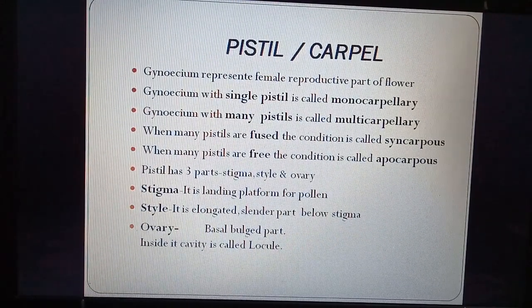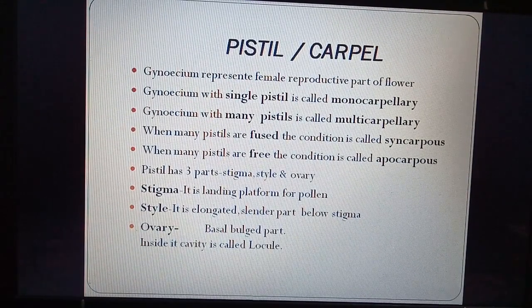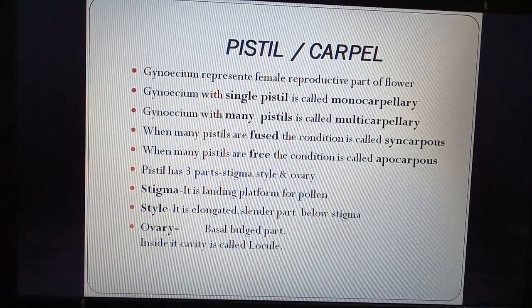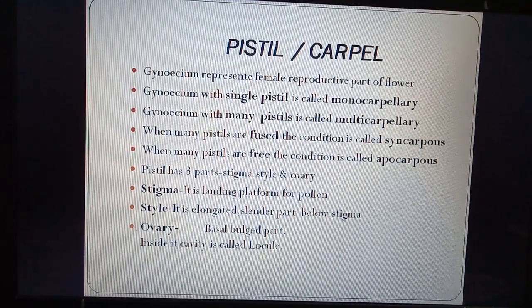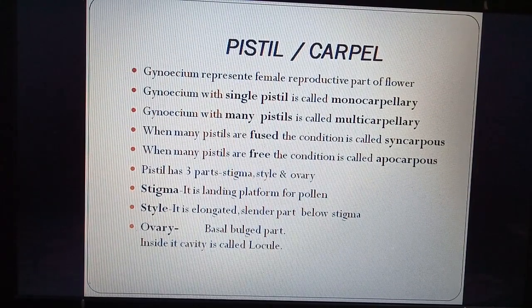Now we will see the female part, pistil or carpel. A collection of pistils or carpels is called gynoecium. Gynoecium is the female reproductive part of the flower. A gynoecium with a single pistil is called monocarpellary, and when it has many pistils, it is called multicarpellary. When many pistils are fused, it is called syncarpous. Syn means together. When many pistils are free, the condition is called apocarpous.